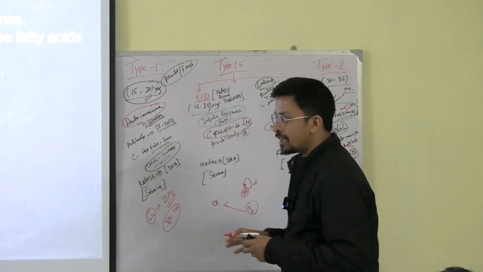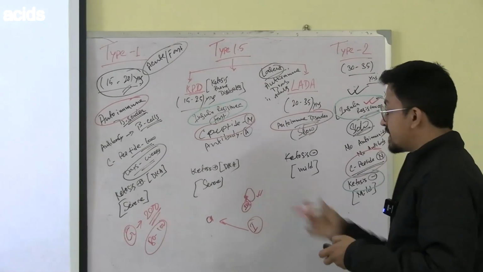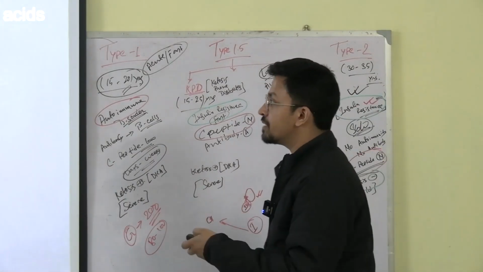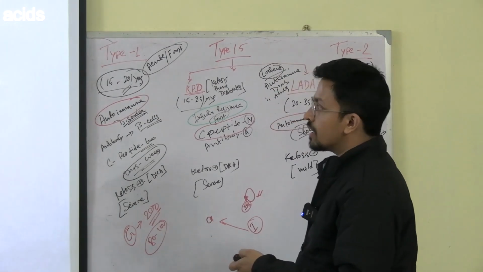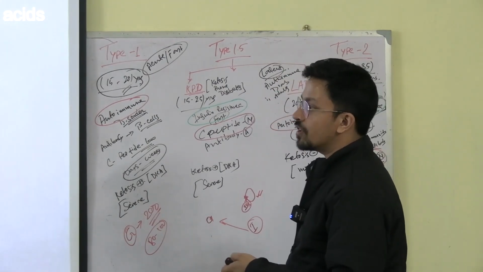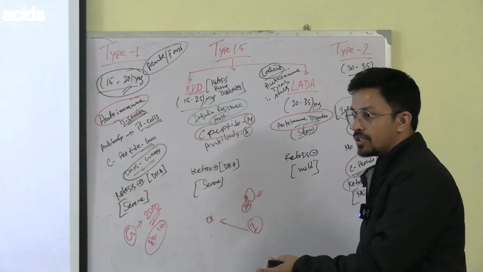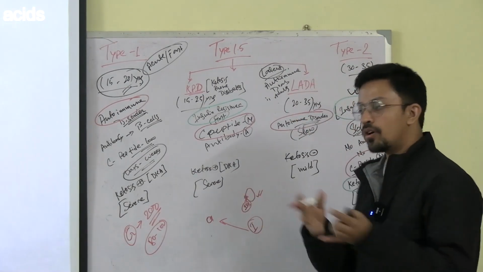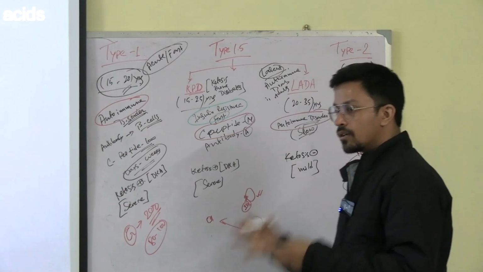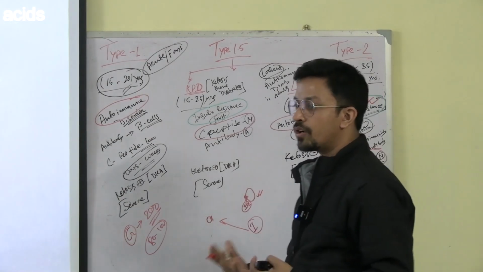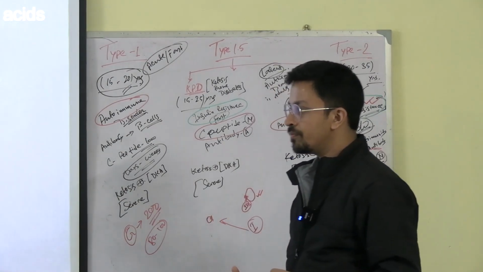That is what happens normally. Glycogen synthesis happens with the enzyme glycogen synthase. If there is decreased activity of glycogen synthase, the excess glucose is not converted into glycogen, and the glucose concentration keeps rising in your body. The circulating glucose will be more.